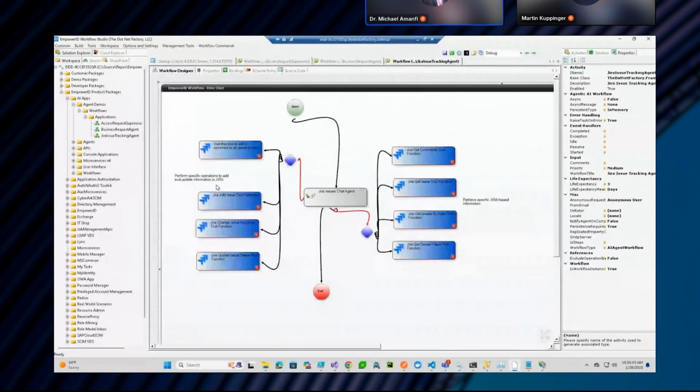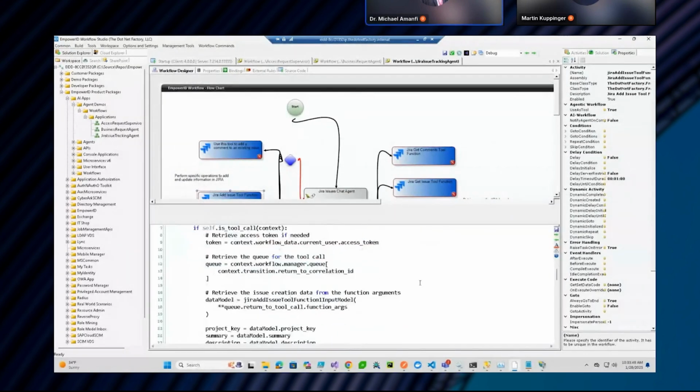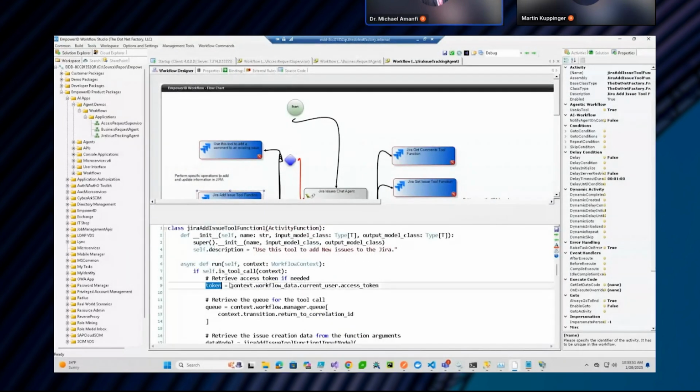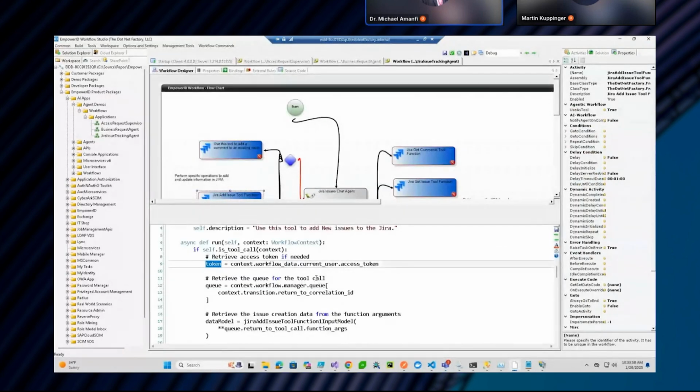If we go to the JIRA agent, we can see one of the tools here. If we look at this tool, we can see that we're taking the user's access token. This is the user here in Teams. We take that user's access token and we pass it down. So it is the user's identity that is actually being used to interact with the external system. And of course, the central CRAD service is responsible for managing authorizations and all of that. So we don't have to code any of that within our agent workflow here.